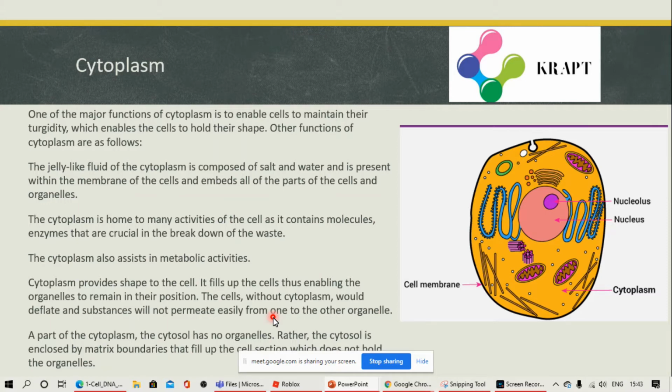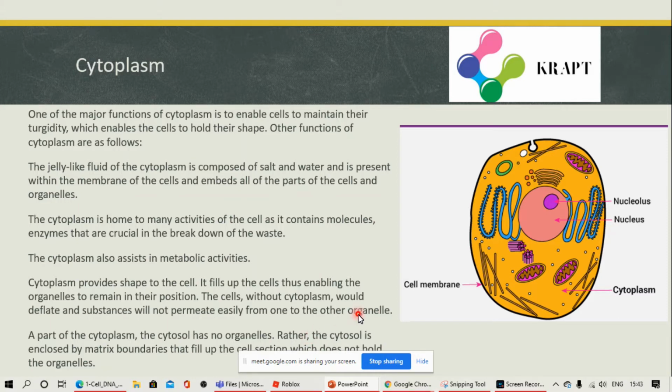Organelles float on the jelly-like matrix that is called cytoplasm. A cell without cytoplasm would deflate and substances would not permeate easily from one organelle to another. Whatever molecules or substances are released by the organelles won't reach other organelles if there was no cytoplasm. A part of cytoplasm called cytosol has no organelles.